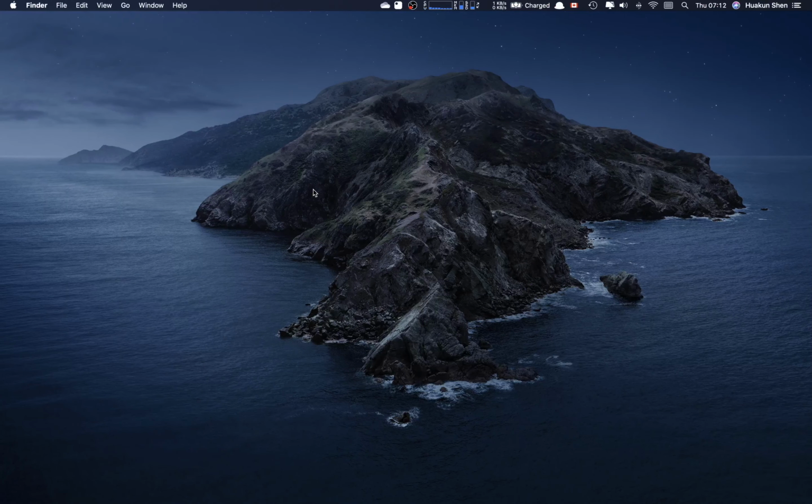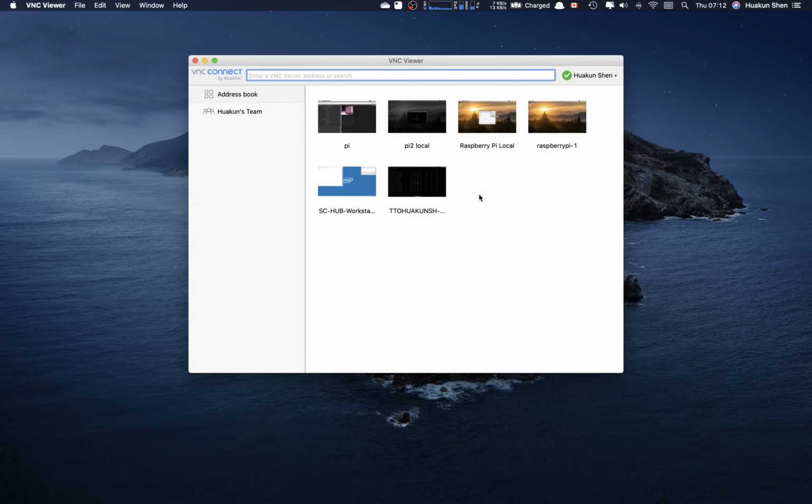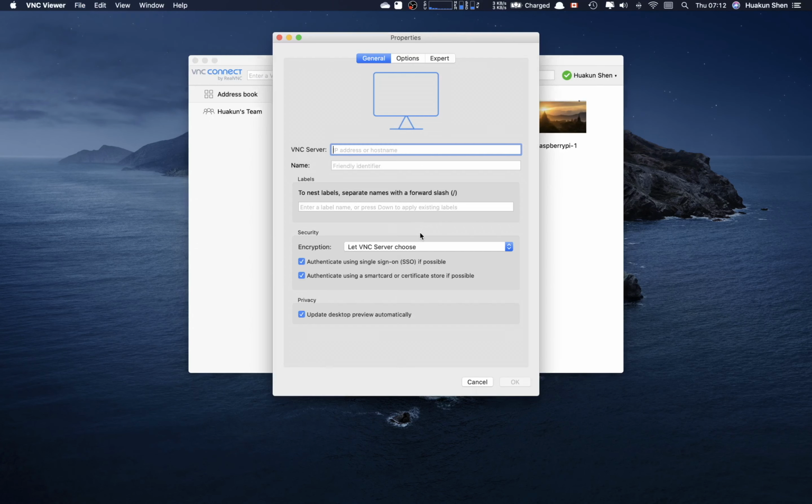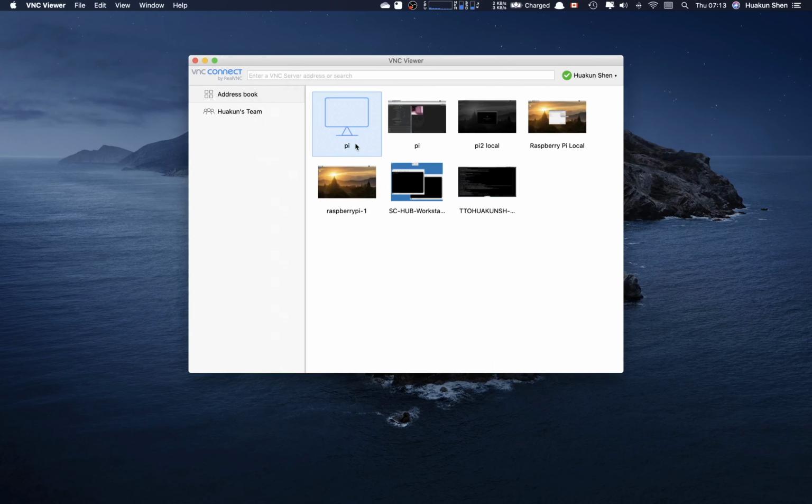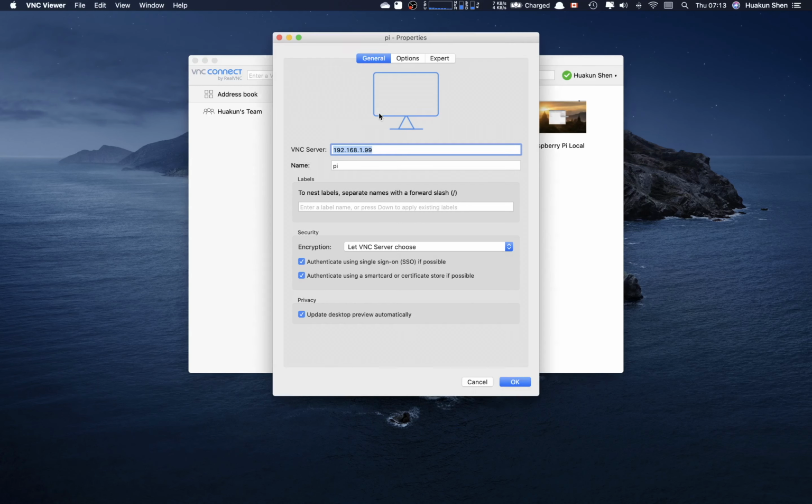Now, let's open VNC Viewer and connect to the Raspberry Pi. You can open a new connection. For VNC server, you enter the IP address of the computer you're trying to connect to. I will call it Pi. Since I already have a Pi, I will rename it to be Pi 3.